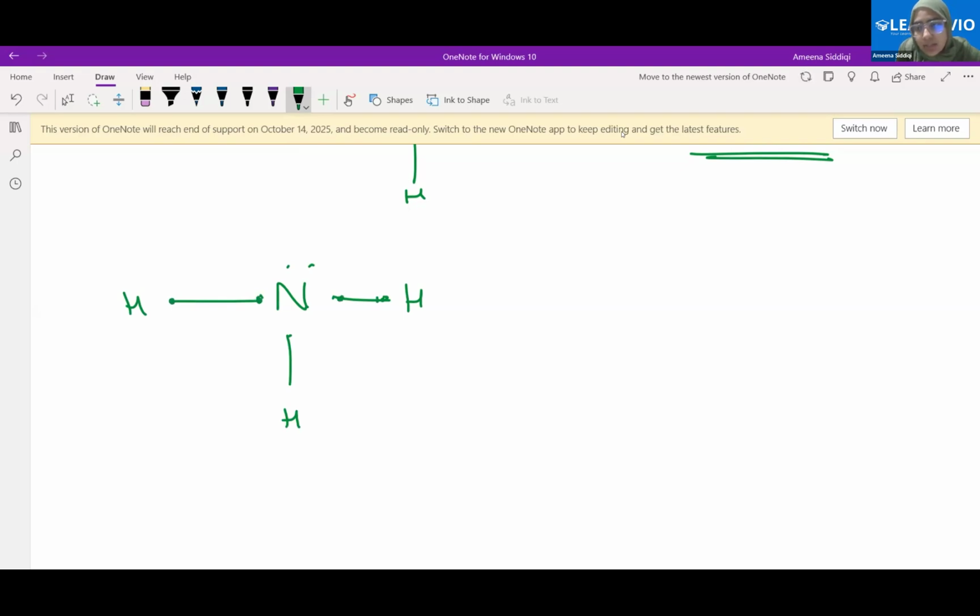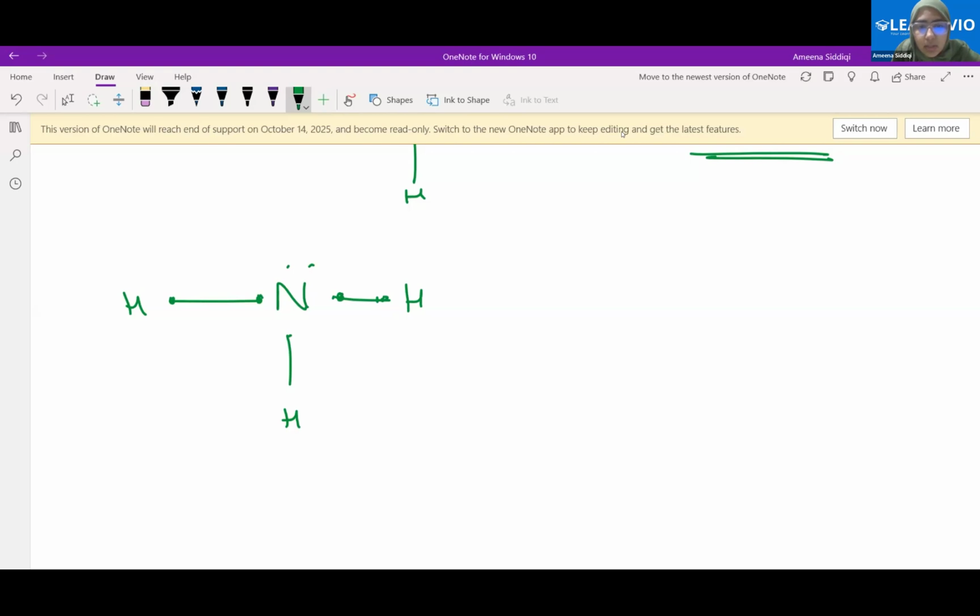So how many bonds are here, Abdullah? How many covalent bonds could be seen in NH3? 3. What is the number of electrons being shared? If there are 3 bonds, 6 electrons are being shared.